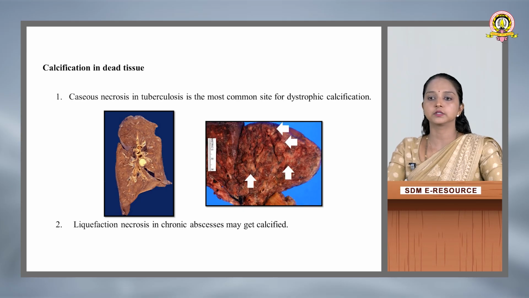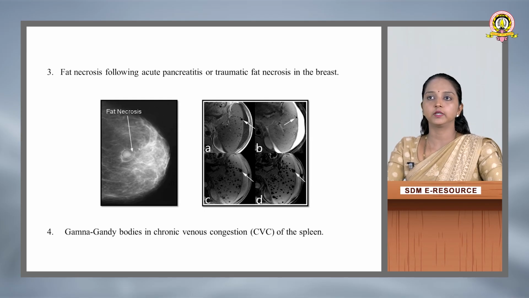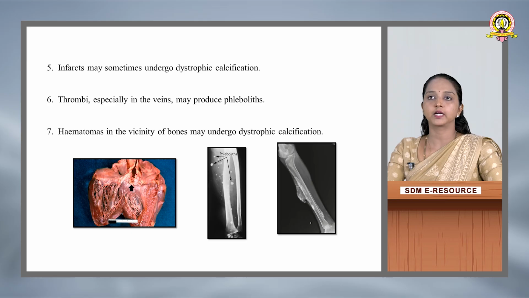Then there is liquefaction necrosis in chronic abscess, where you can see the calcification as marked in the picture. Fat necrosis following acute pancreatitis or traumatic fat necrosis in the breast. Then Gamna-Gandy bodies in chronic venous congestion of the spleen. These are also examples. Infarcts may sometimes undergo dystrophic calcification. Thrombi, especially in the veins, may produce phleboliths. So phleboliths is nothing but the formation of calcium salts in the veins.